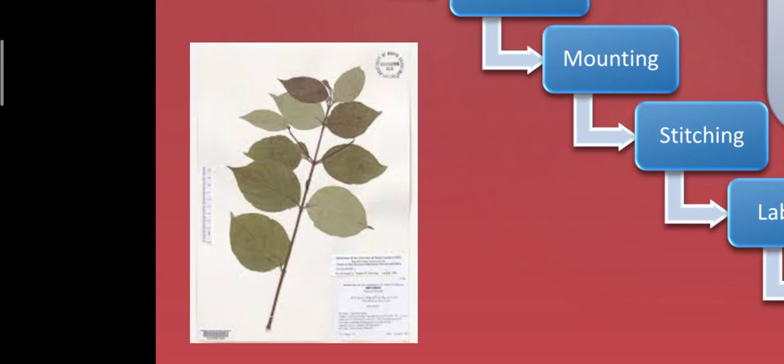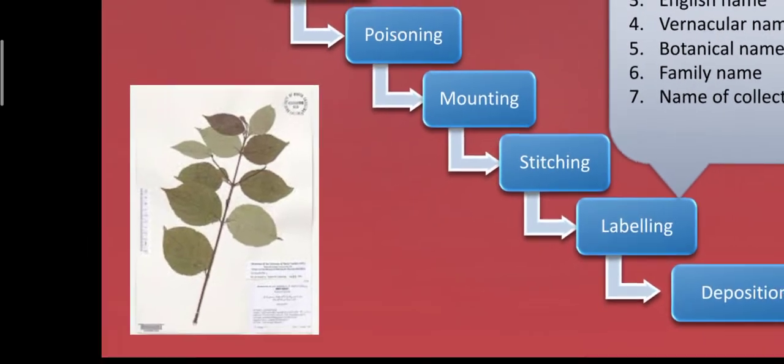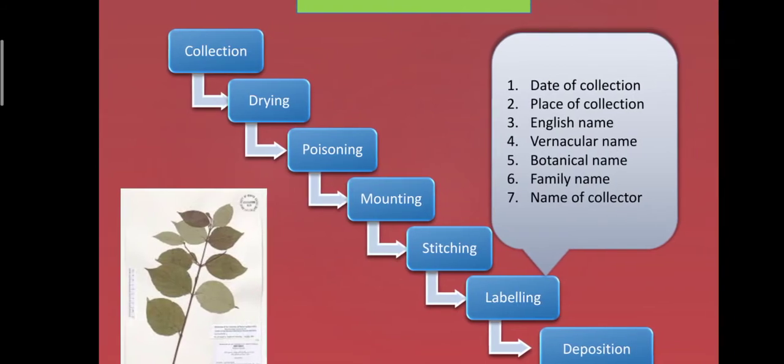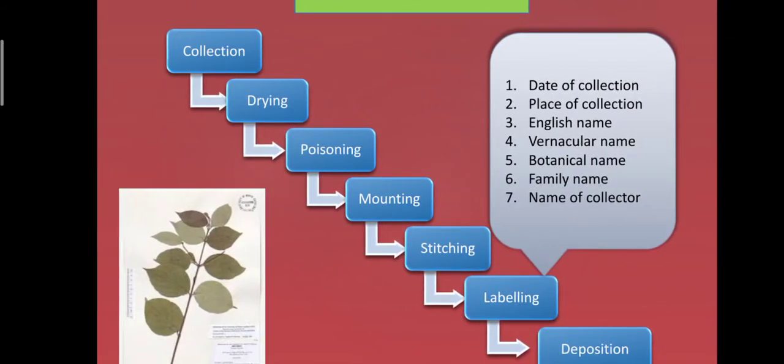You can see this is a plant specimen having a stem axis, having leaves, and a label on the right hand side lower corner. Now you understood, the herbarium technique involves first collection, then drying in a newspaper folder, then poisoning with HCl2, then mounting, stitching, labeling, and deposition. But the question which was asked earlier in NEET was with respect to labeling. One question they can frame is what is the correct sequence.